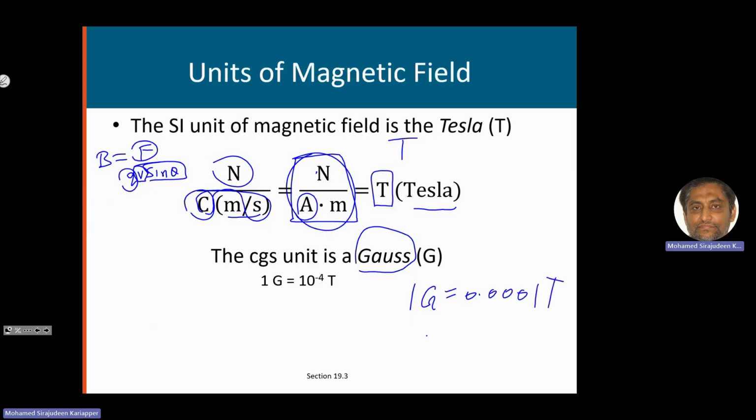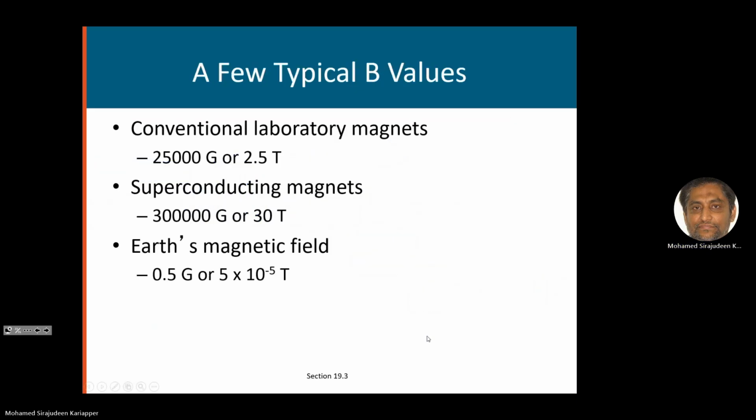Why do we need this? Because the Earth's magnetic field is not 1 Tesla, it's a very small magnetic field. It is about 0.5 Gauss, that means 0.00005 Tesla. So that's why sometimes we use the Gauss for measuring weak magnetic fields.